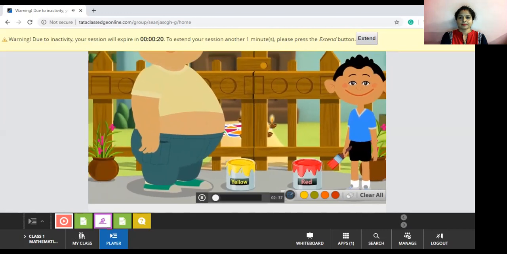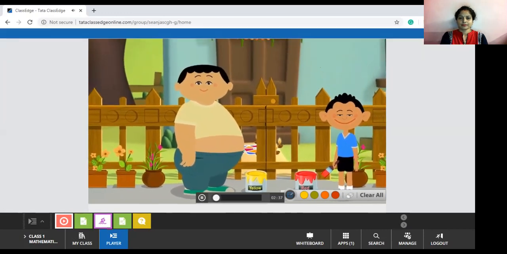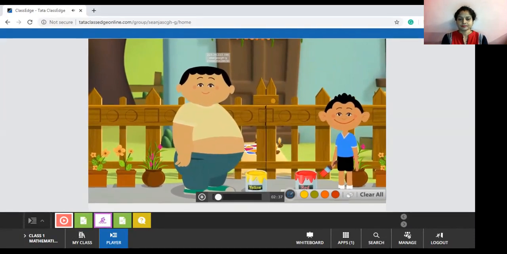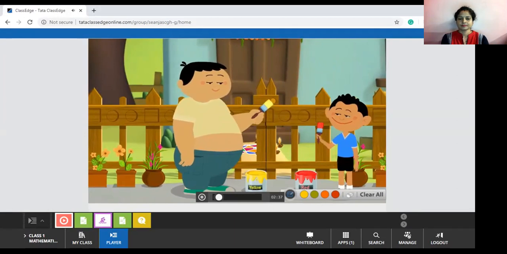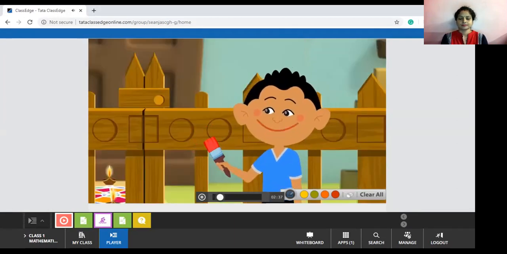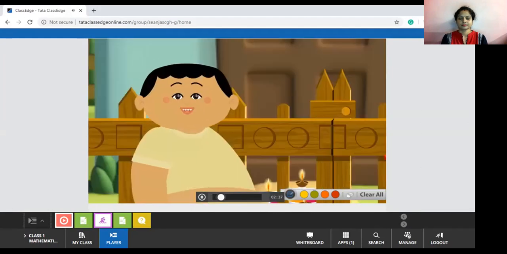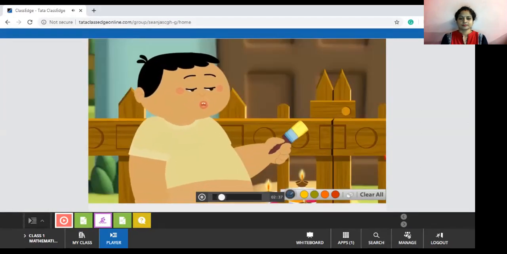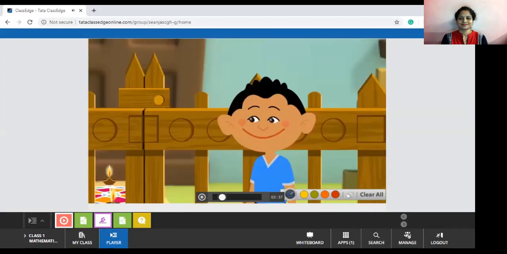Diwali, the festival of light, is here, and Pasha's neighborhood is busy preparing for the festival. Pasha and Jiki have decided to paint the gate of their compound wall. I am going to paint all the squares on this gate red, and I'll paint the circles on the gate yellow. All right.